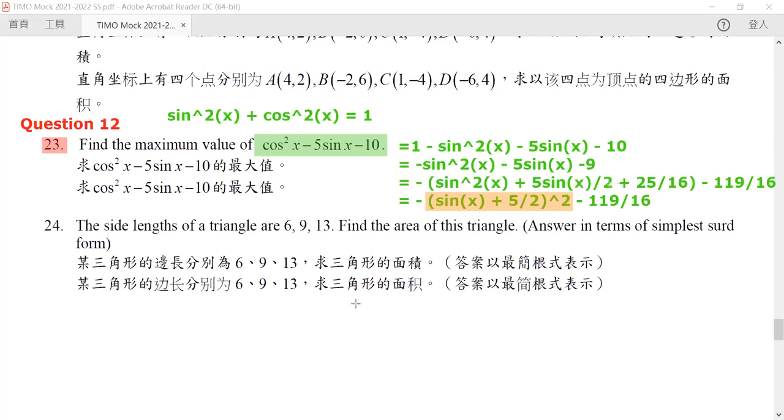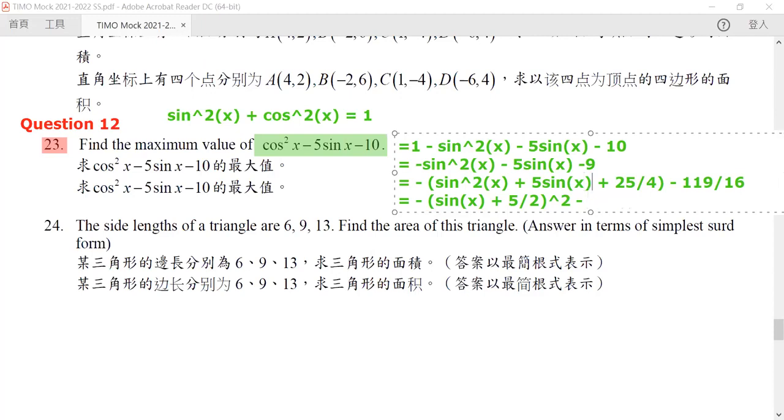So this should actually be 4. Oh, oops. Yes, thank you. So if we complete the square, it should be 4 over 25. So this should be 9 times 4 minus 25, and this should be 11 over 4. Okay, so this would be 11 over 4. Yes, thank you. So this should be like this.